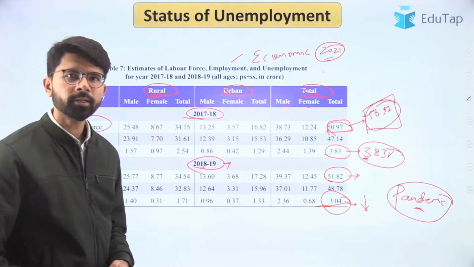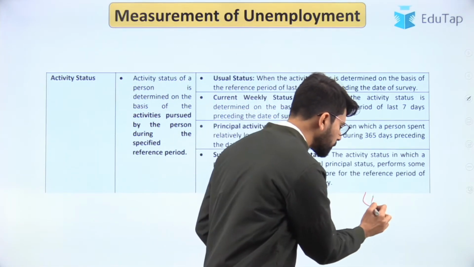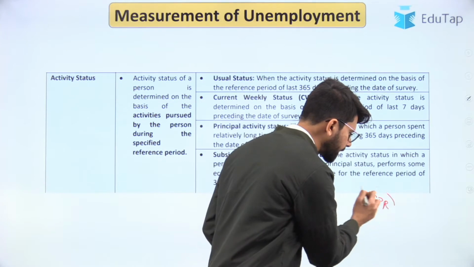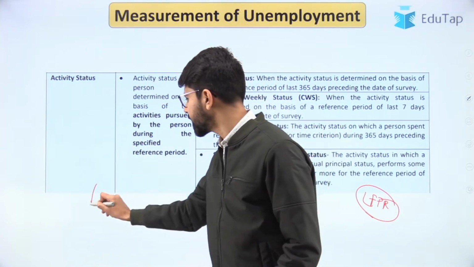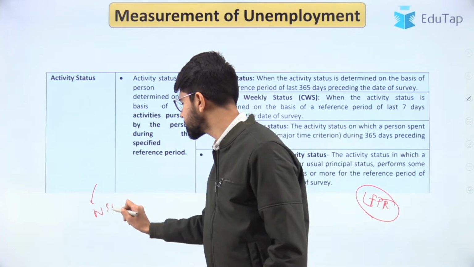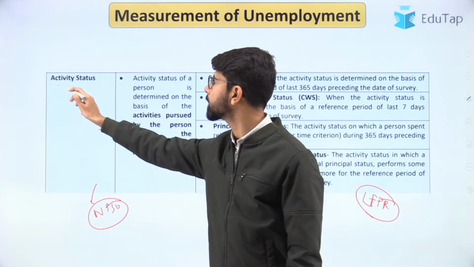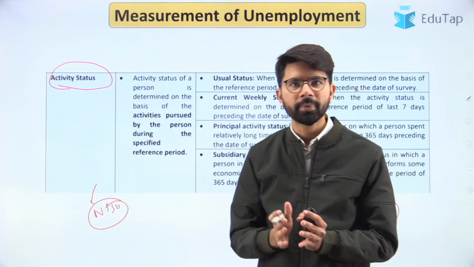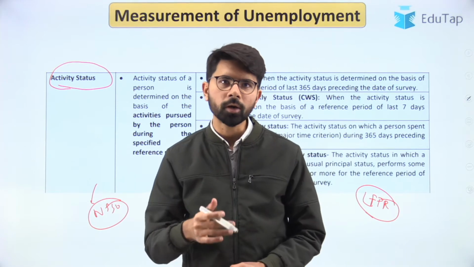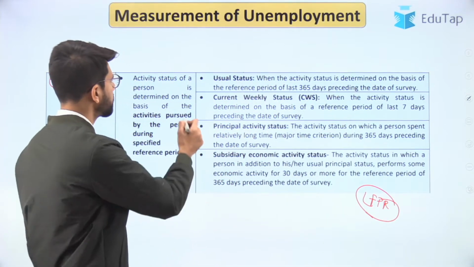So now let us look at the different methods. Apart from the usual indicators of LFPR and the unemployment rate, the NSSO, that is National Statistics Sample Survey Office, has come up with another criteria, that is based on your activity. It will be measuring whether you are employed or unemployed, and there are different indicators. So first we'll try to understand them.